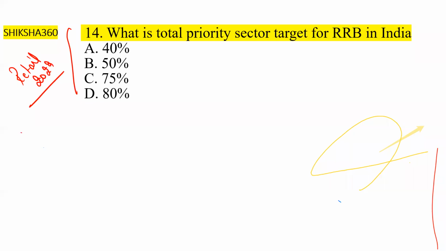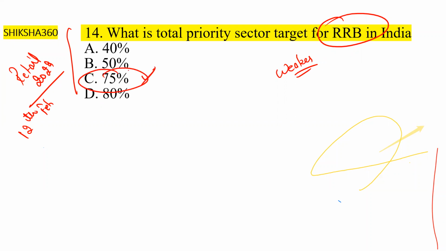The exam was held on the 12th of February. This question they have already asked, for the RRB also, for the weaker section also, which I will discuss in the next slide. So the correct answer is 75%. What is the total priority sector for RRB in India? It is to be 75%.